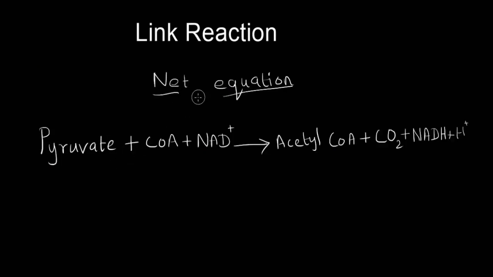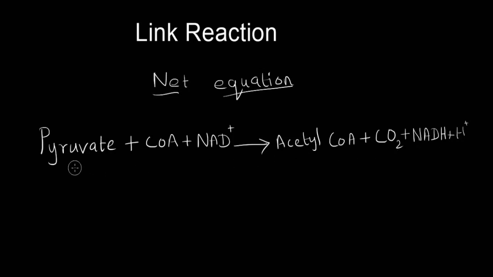This is the net equation of link reaction. On the reactant side, there is pyruvate, which is a substrate. Coenzyme A and NAD+ enter into the reaction. The products that are formed are acetyl-CoA, carbon dioxide and NADH.